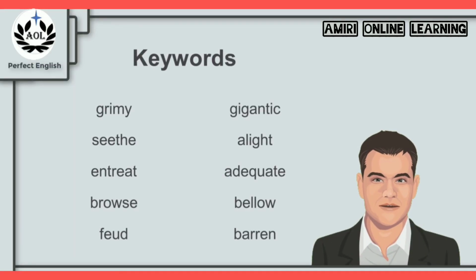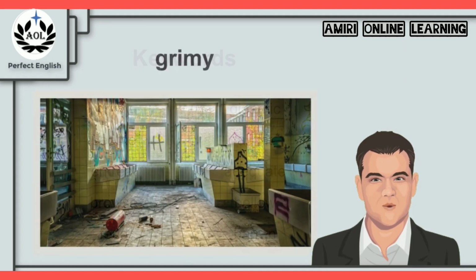In this chapter, we're going to learn about the following 10 keywords: grimy, seethe, entreat, browse, feud, gigantic, alight, adequate, bellow, and barren. Now let's start with the first keyword, grimy.